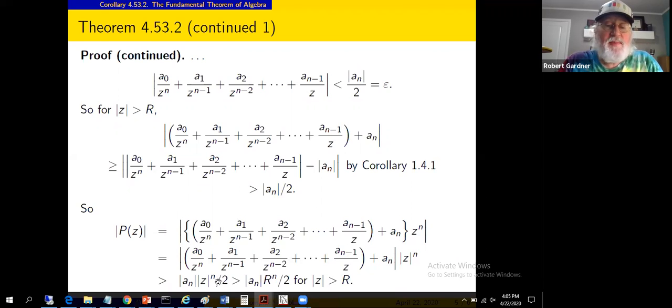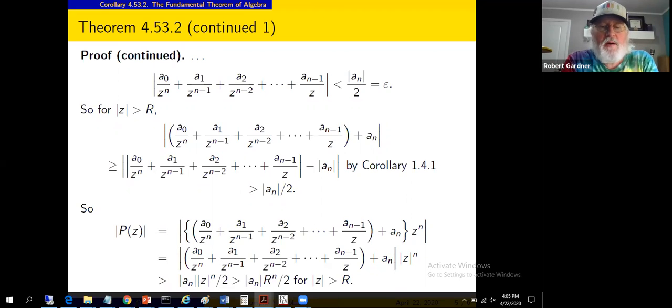We'll carry the z to the n along for the ride. Oh, and we've assumed mod z is greater than r. That's where we got that bound on that first expression. So taking mod z greater than r, we get an additional inequality of the form mod p of z is greater than mod a sub n times r to the n over 2. Remember, we're trying to show something's bounded. We're getting there. Okay, this is a lower bound on the modulus of p of z. We're trying to get a bound on the modulus of 1 over p of z.